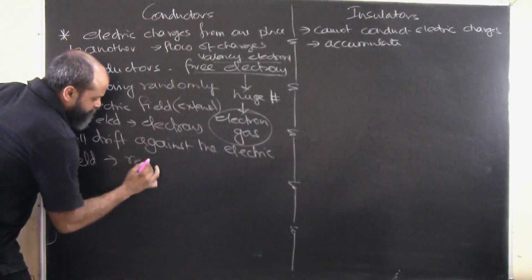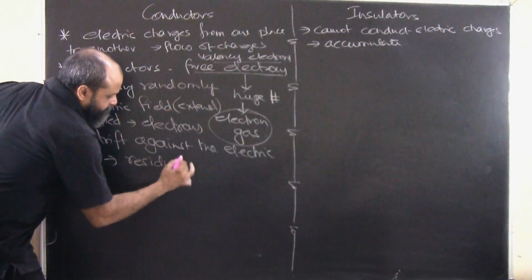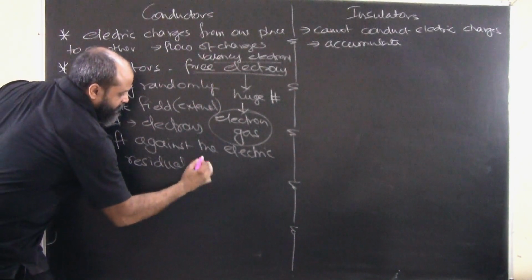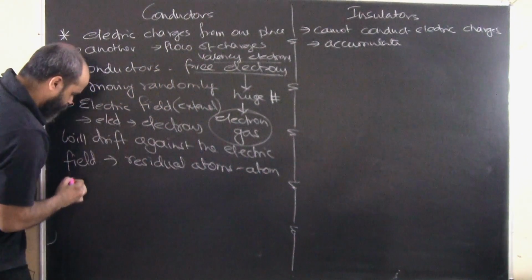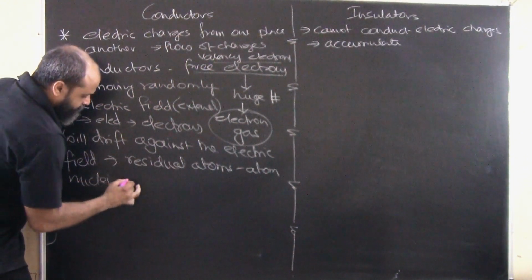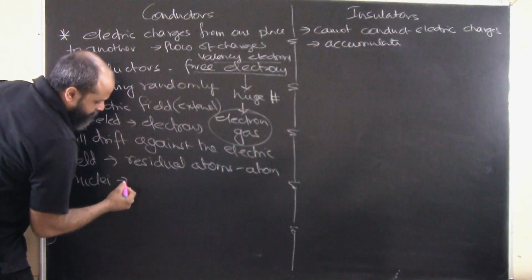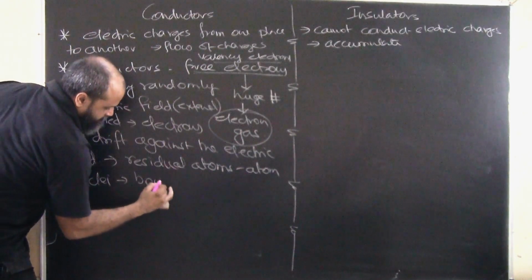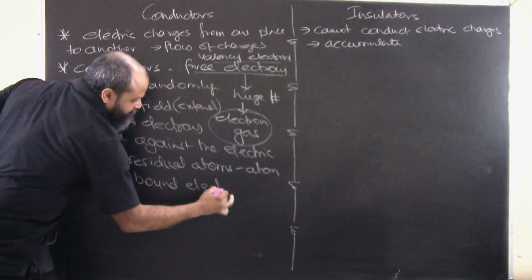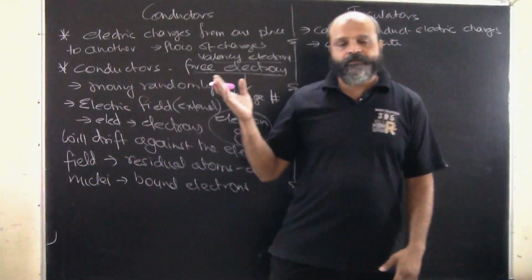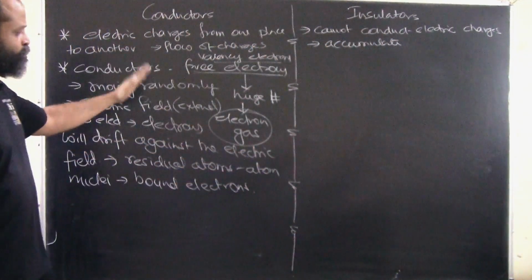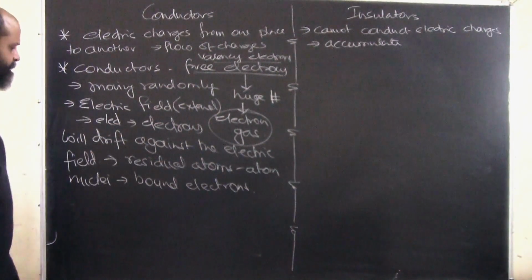So we are left with residual atoms which will have the atomic nuclei and the bound electrons, the electrons which are bound to the atoms. Whereas these free electrons will be a passage. These free electrons are in huge numbers, because of which the charges get conducted.